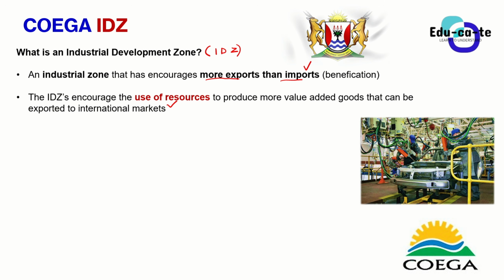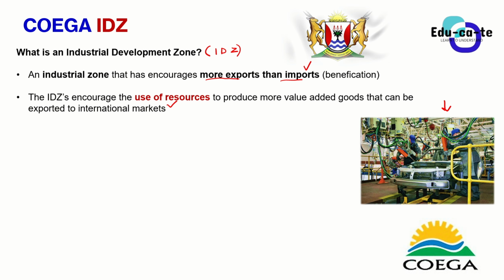For example, you can see in this diagram, or in this image, two workers here making a car. Okay, this is a car that is being made here. Remember that the car is made from raw materials, and those raw materials usually do not have that much value, but the moment they are assembled to make a car, it becomes a value-added good. A car becomes something that is expensive, or that has more value, so that car can now be sold